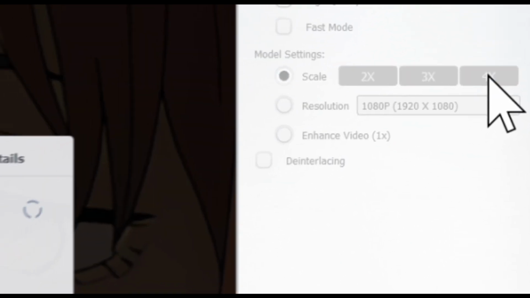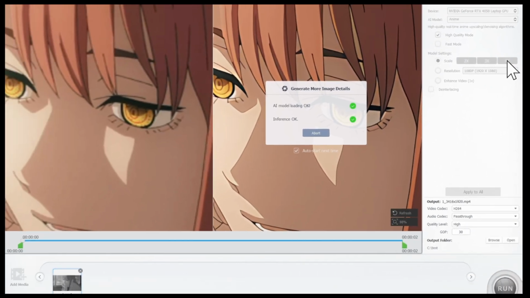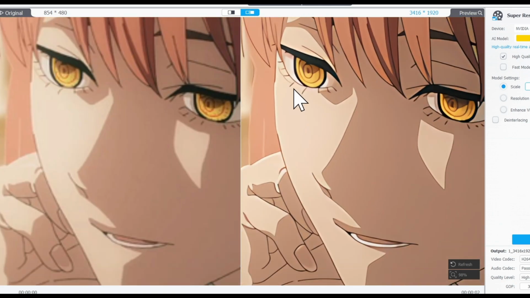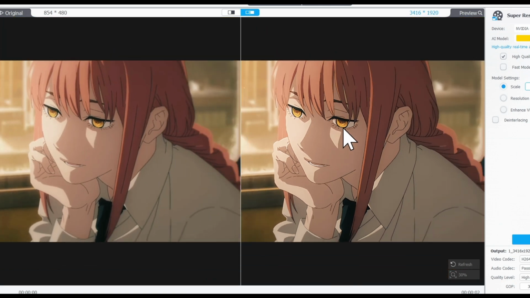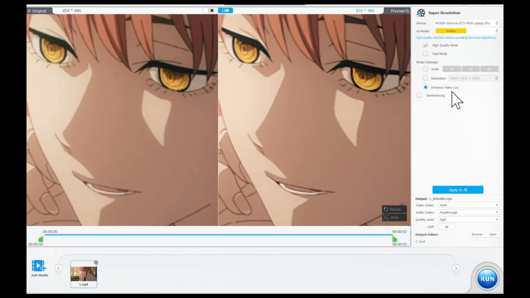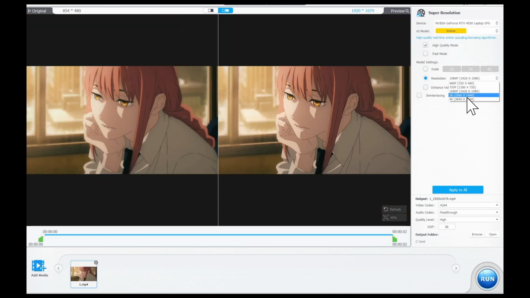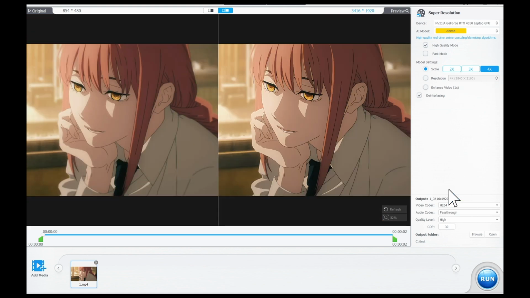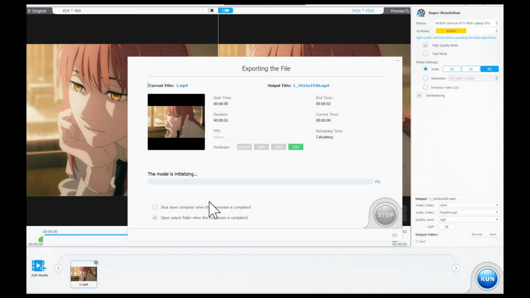I'll scale it 4x. Now, take a look at the improved quality. Look, the noise is gone and the quality has improved a lot. You can also experiment with other model settings if you're not satisfied with the scaled version. However, I find the scaled version to be more appealing, so I'll stick with that. Click Apply to All. Choose the output folder and export it. Now, let's compare the difference again.